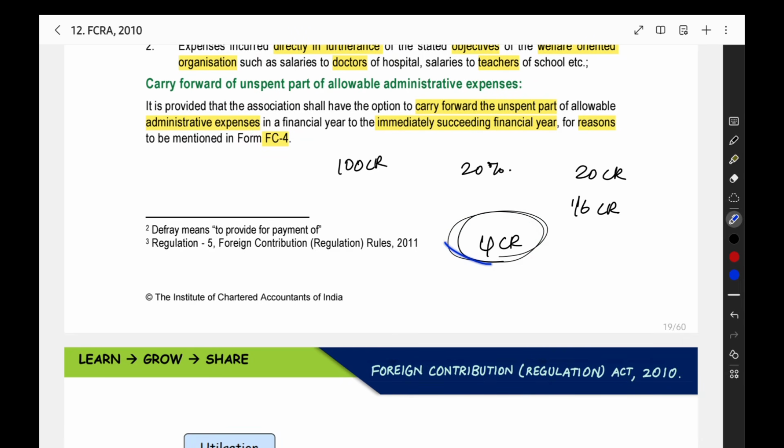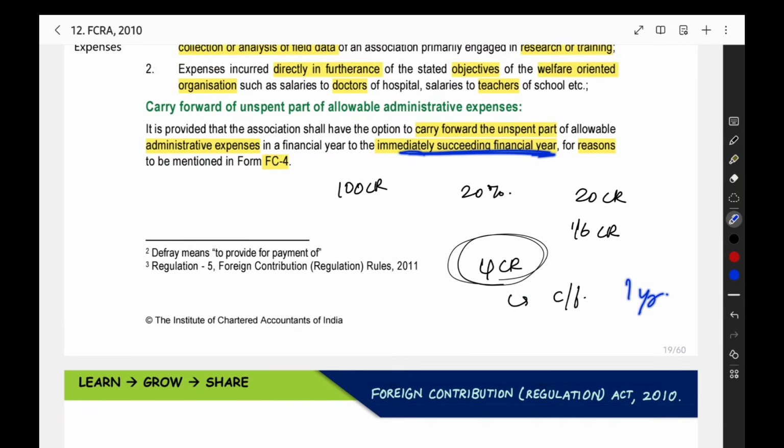So what you can do is carry forward this limit. This limit you can carry forward to the immediately succeeding financial year, to the next year. You have to mention the reason also in Form FC4 before doing the carry forward. When you have the limit remaining, you can carry it forward to the next year, the immediately succeeding financial year. Only for 1 year you can carry forward.